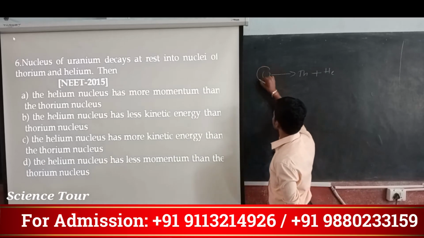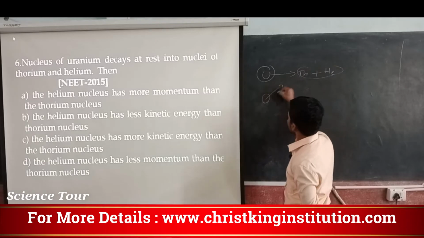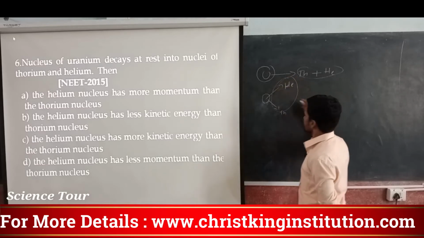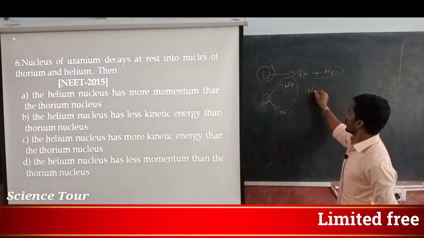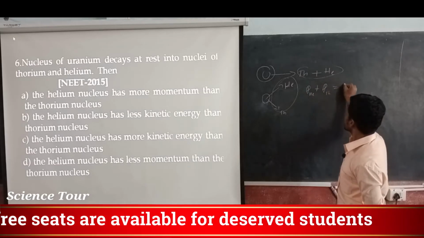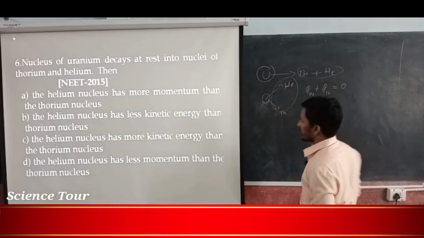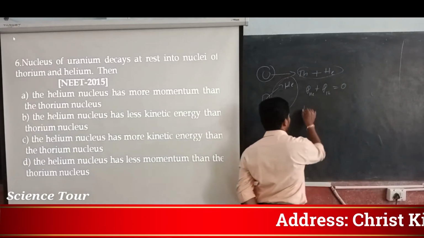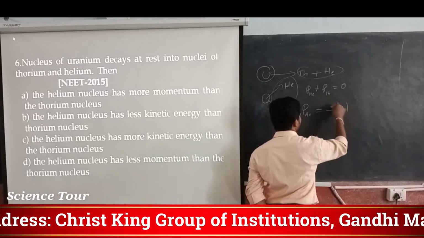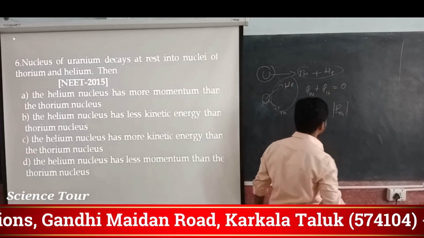Now this is at rest, which means total momentum was 0. Next it splits into two, one is thorium and one is helium, so the conservation of momentum has to take place. So momentum of helium plus momentum of thorium must be 0, because initially they were at rest, finally also 0. So from this I can make out that helium momentum is equal to negative of thorium momentum, but it is same in magnitude. Though its sign is different, magnitude is same.